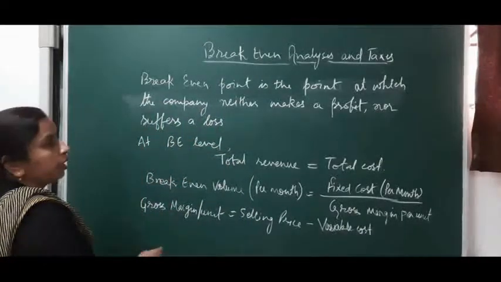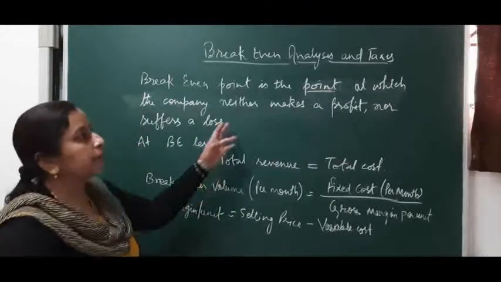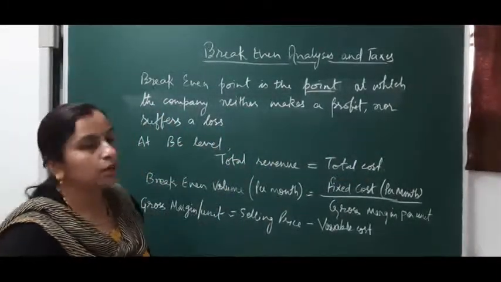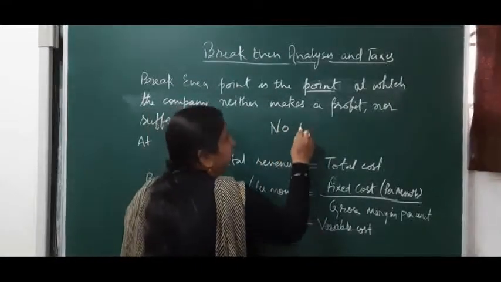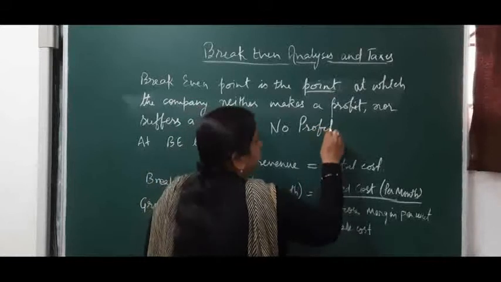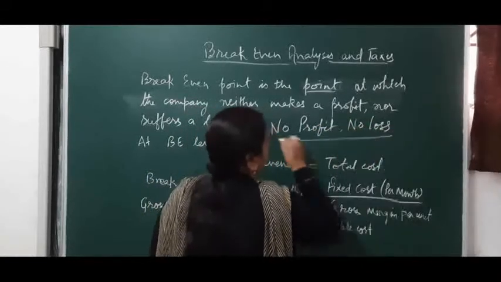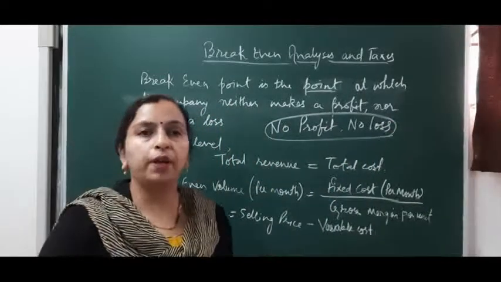Now break-even point is a point at which the company neither makes a profit nor suffers a loss. That means it is a point of no profit, no loss.